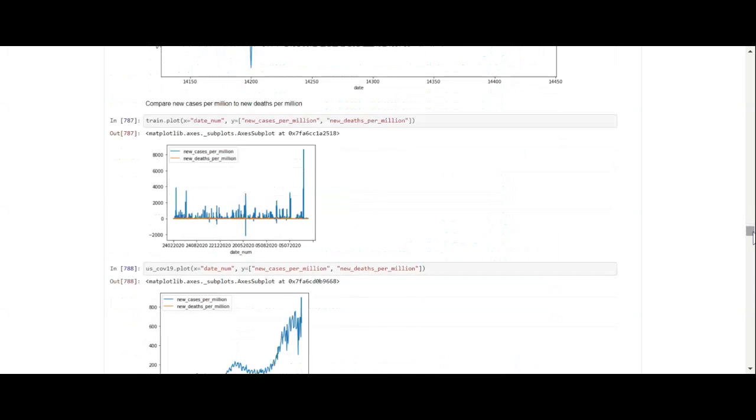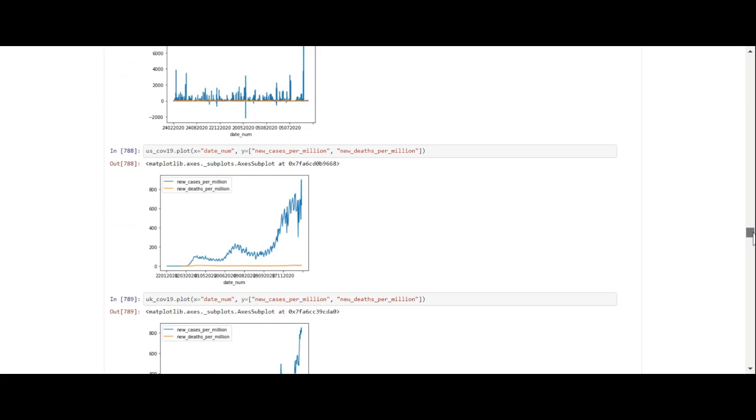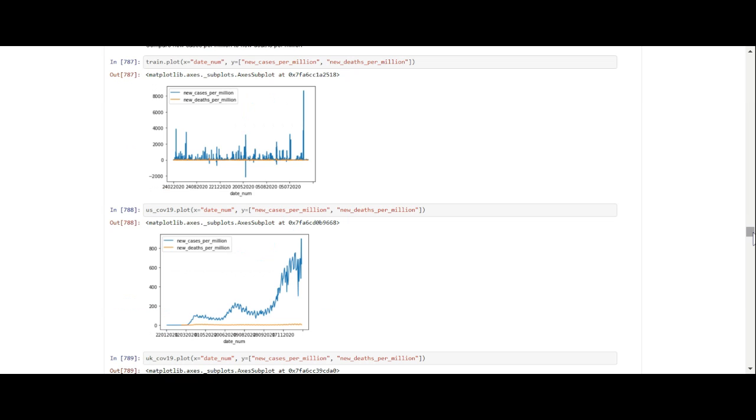So what we've done here is we've put it on a chart, the new cases per million against the new deaths per million, and you can see the new deaths per million are a lot less than the new cases per million. You can see that we're looking at the US.